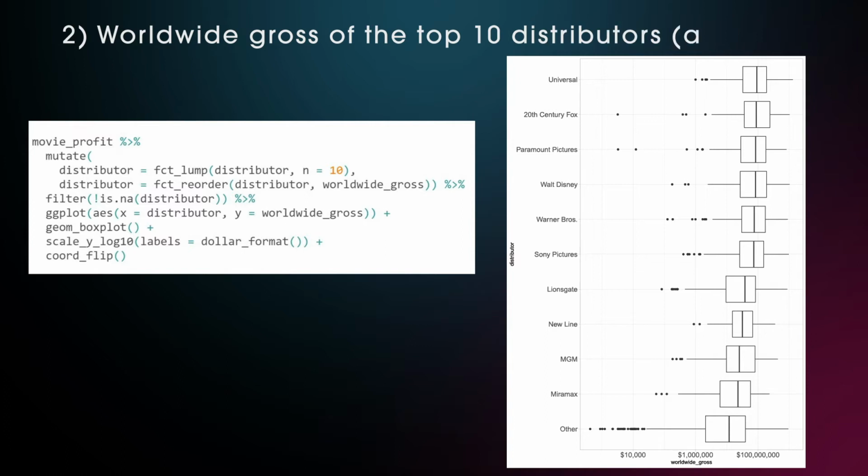Let's arrange the distributors by the median worldwide gross of their movies. For this, we have to use the fct_reorder function as well, and we filter out the few NAs. It is always a good idea to apply a log10 transformation to money values, as there will be movies that made only $100,000, whereas others made 10 million, 100 million or even $1 billion worldwide. Notice that all the other distributors lumped together show many outliers in the lower grossing area, around and below 10k, something that almost never happens to the bigger production houses.